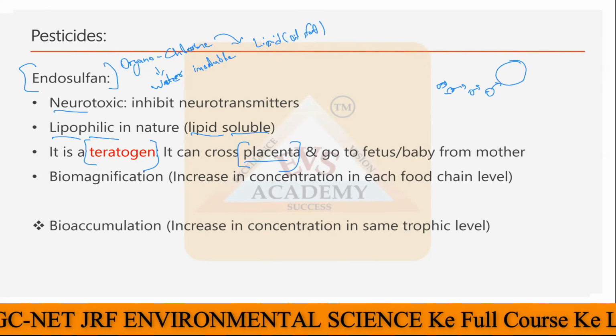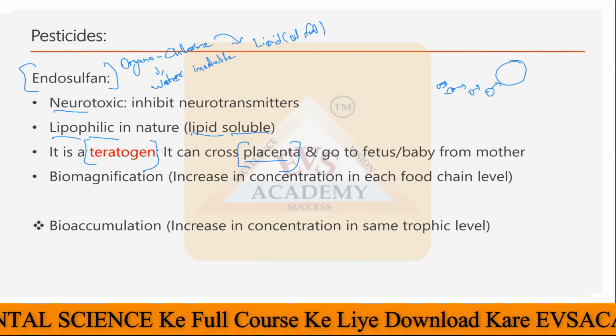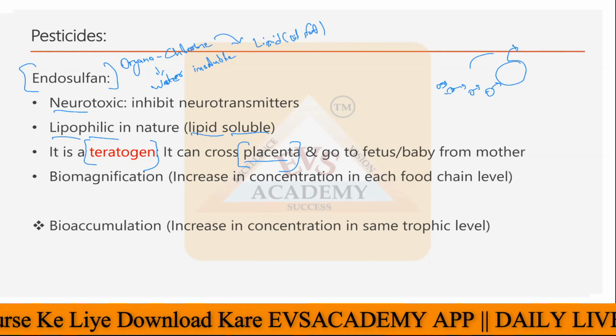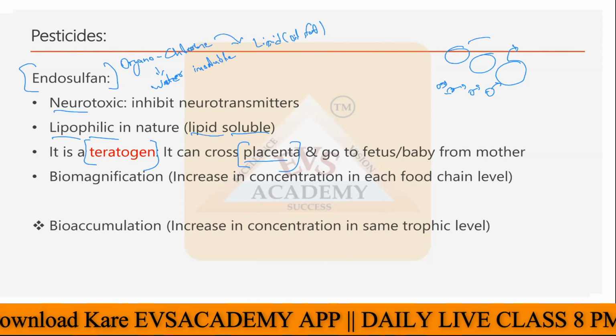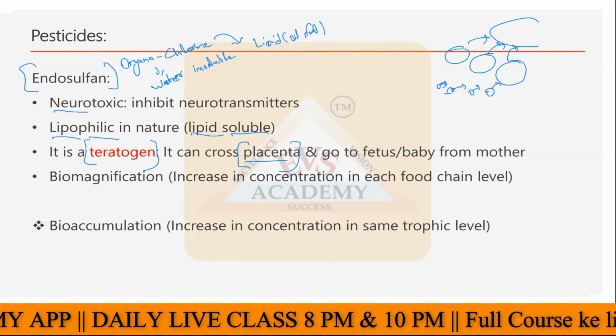Now this large fish has more concentration of that chemical compared to the small fishes. Then we have a seal here. The seal will eat many large fishes, so all the chemical present in these fishes will go to the seal.